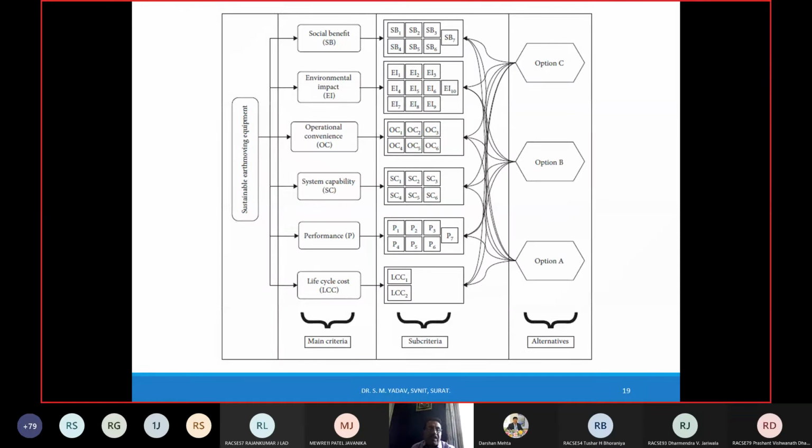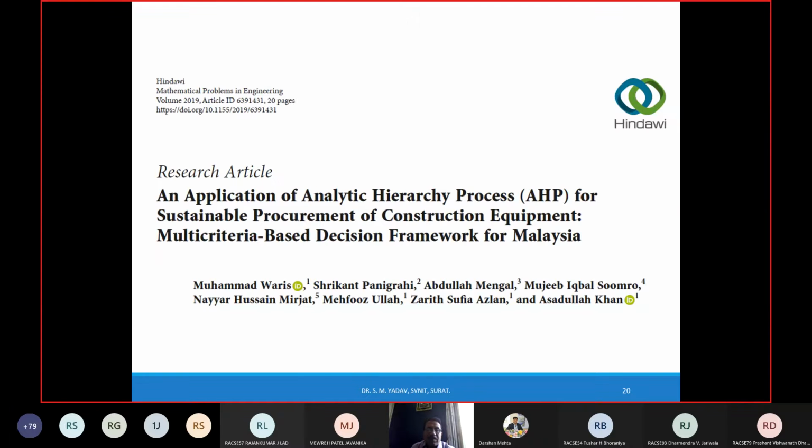This is another problem in which you have to choose sustainable earthmoving equipment, and you will see 1, 2, 3, 4, 5, 6 criteria that are main criteria, and there are so many sub criteria, and alternative option A, option B, and option C. So you have to choose the best option out of A, B, and C with these main criteria and sub criteria. Okay, so this is the first step.